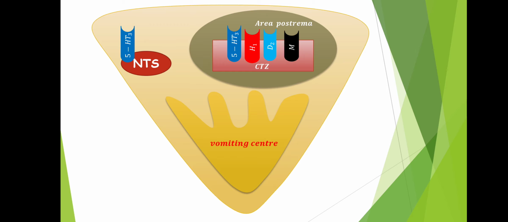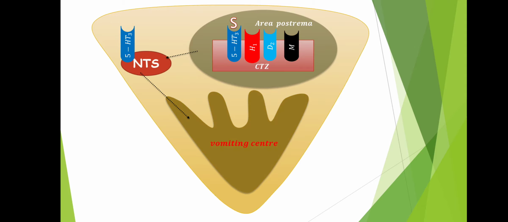So whenever this serotonin binds with the 5-HT3 receptor of CTZ, that is chemoreceptor trigger zone, then what will happen? It will cause activation of this chemoreceptor trigger zone, which in turn causes activation of area postrema. Activation of area postrema will cause activation of nucleus tractus solitarius, which in turn will cause activation of the vomiting